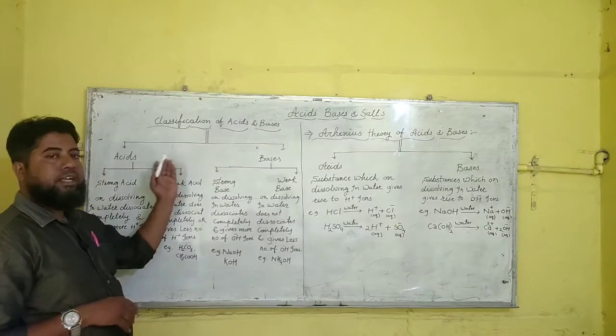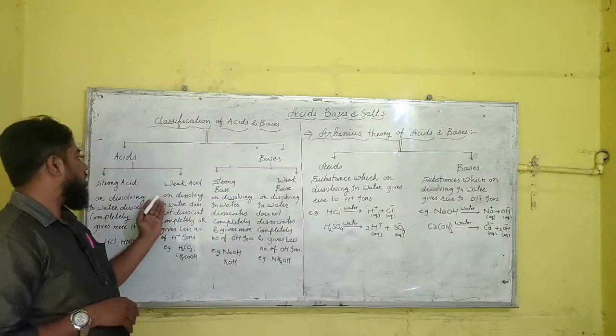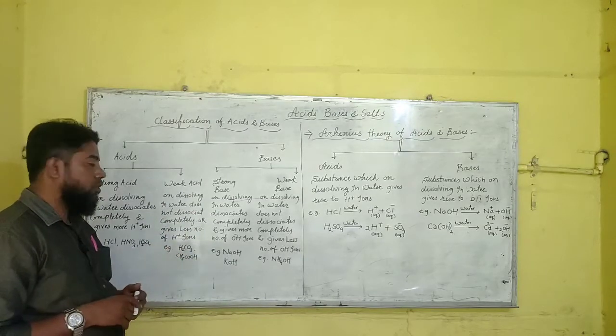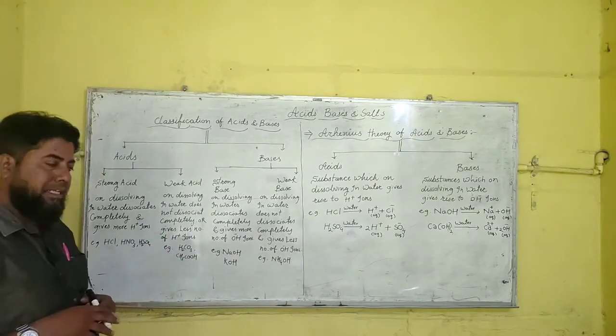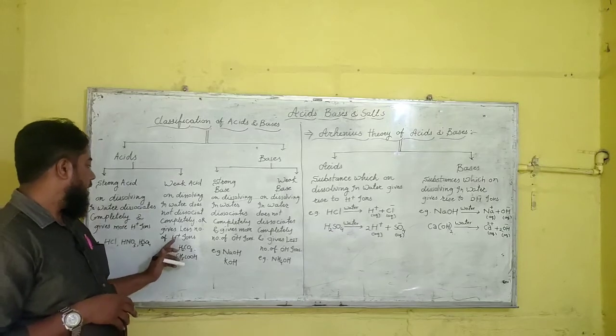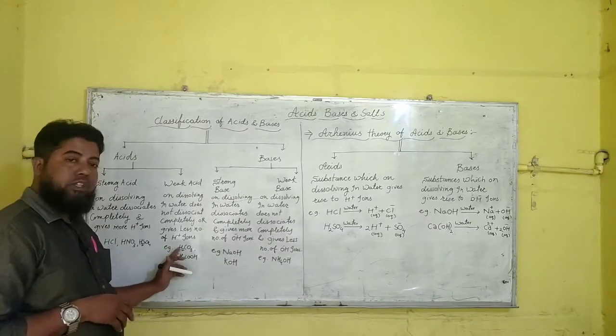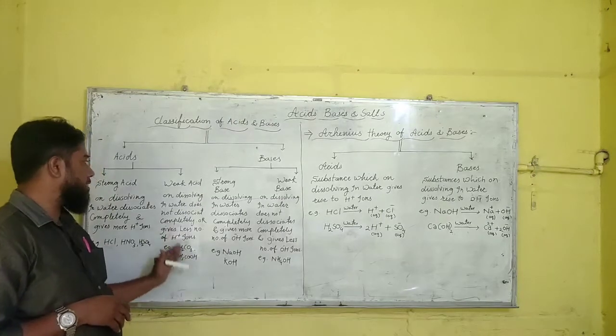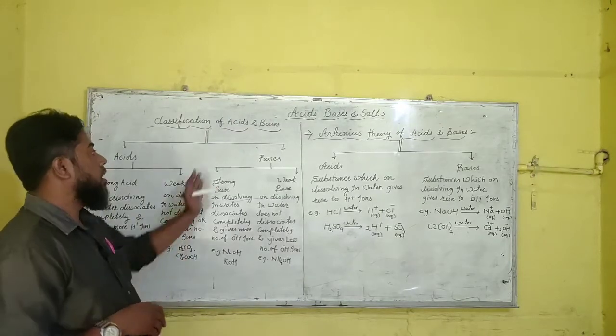Likewise, what are weak acids? Weak acids, on dissolving in water, do not dissociate completely and give a small number of H plus ions in water. Examples are H2CO3, carbonic acid, and CH3COOH, acetic acid, which are weak acids.